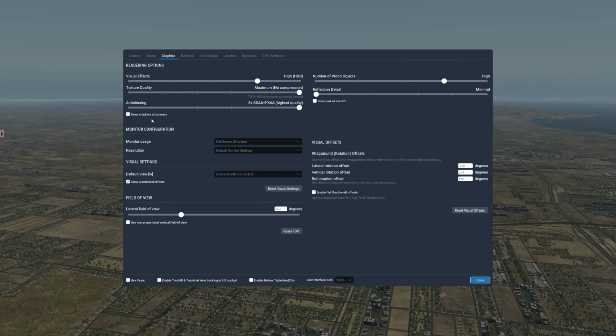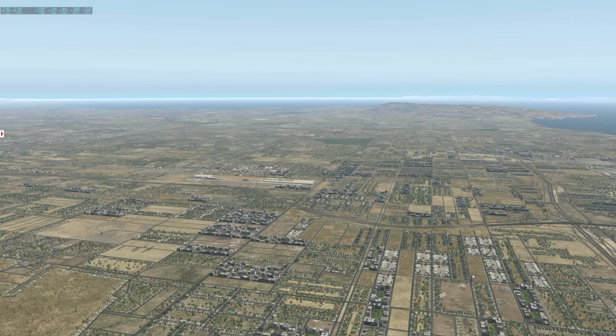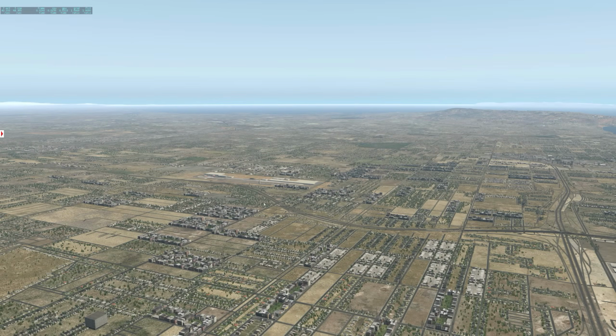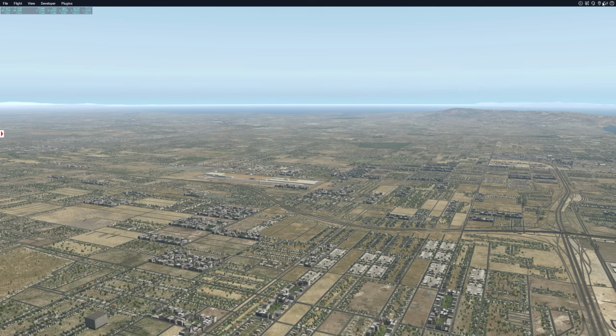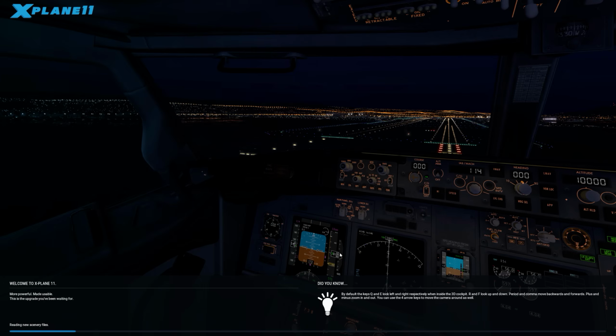Now, draw shadows on scenery, on the other hand, is a frame eater. So if we go to data, let me bring up the FPS counter again. What we're getting right now in this scene, and we're still around the Los Angeles area, okay, we are getting about 41 frames. So what I'm going to do is draw shadows on scenery, and let's see what happens to the FPS.